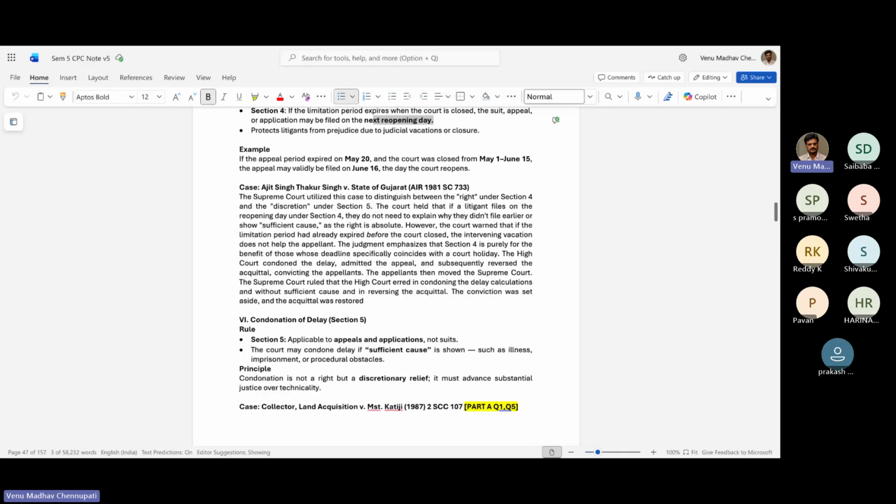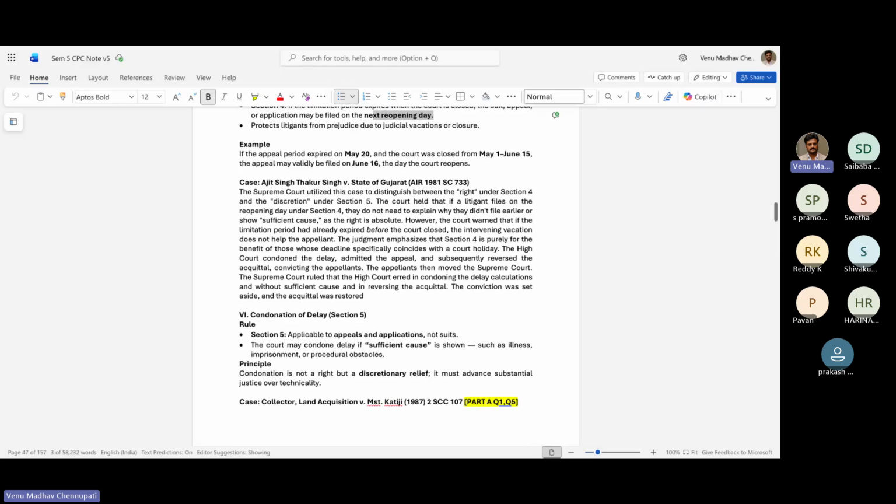Okay, so ఇందులో again we'll learn this by a landmark Supreme Court case, Ajit Singh Thakur versus State of Gujarat. The Supreme Court utilized the case to distinguish the right under section 4 and the discretion under section 5. So 4 ఏంటంటే right, 5 ఏంటంటే discretion. The court held that if a litigant files on the reopening day under section 4, they do not need to explain why they didn't file earlier or show sufficient cause, as the right is absolute.